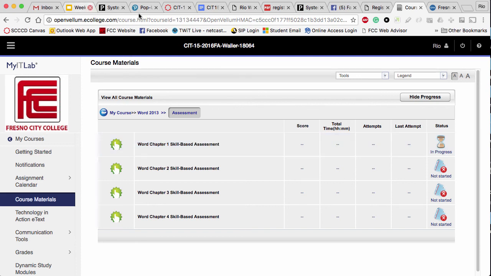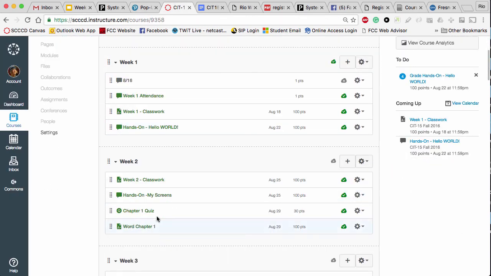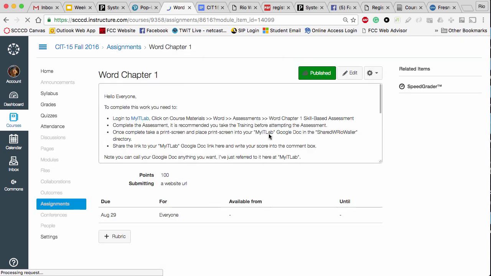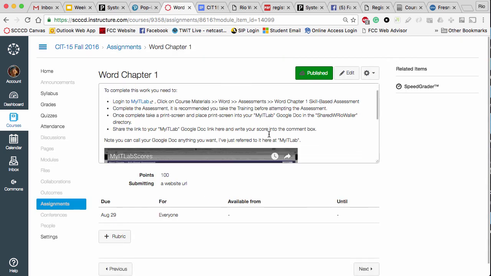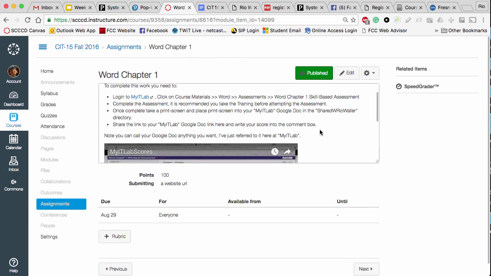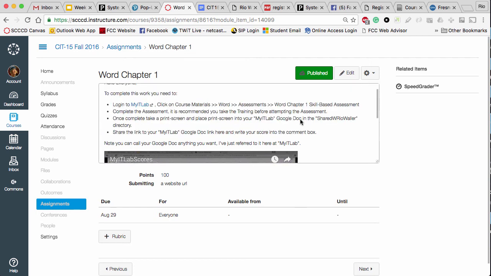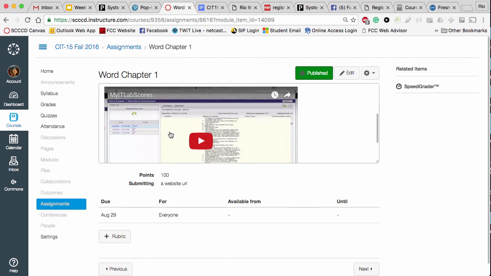And then also, and this will be something really good to know, right here on week 2, I have a short video to show you how to report your scores. Now that you know how to do a print screen, which you will be using this week, you will then use that to create a new document in your Shared with Rio folder called My IT Lab, and I'll show you how to take those print screens and put them into that doc.